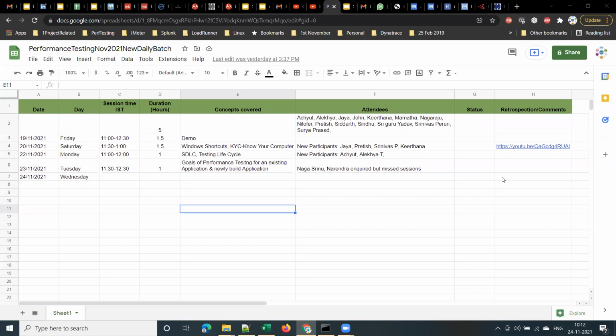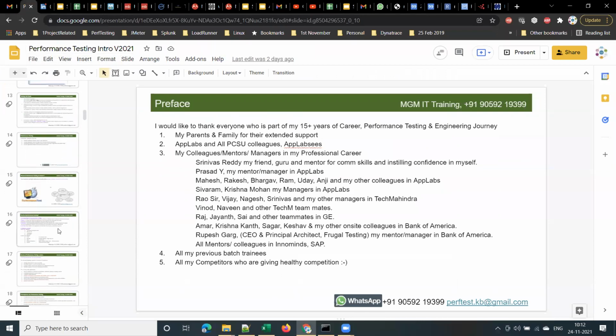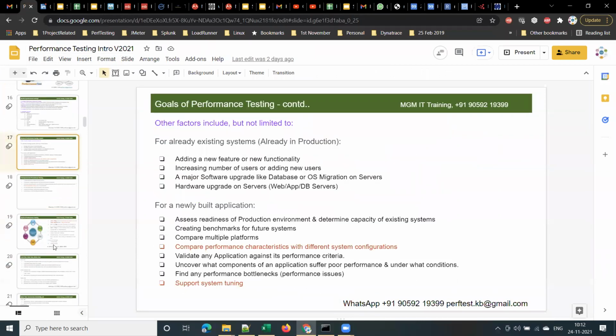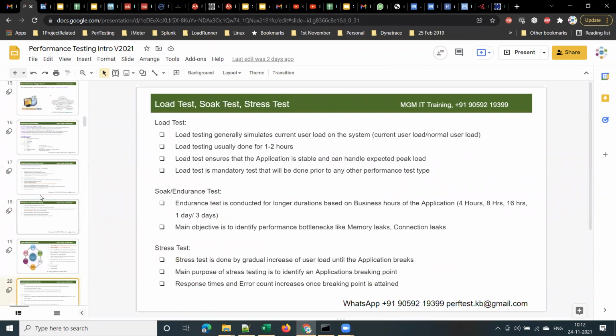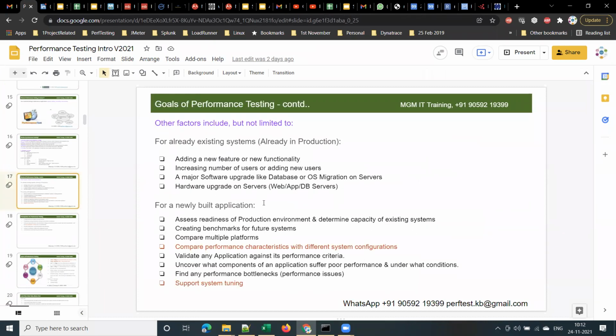Jayalakshmi, what are the other examples that I gave yesterday? If there is an increase in the number of users, or new users get added to the application. Correct. That is another scenario we discussed. I gave 4 examples, right? Hardware is already covered.